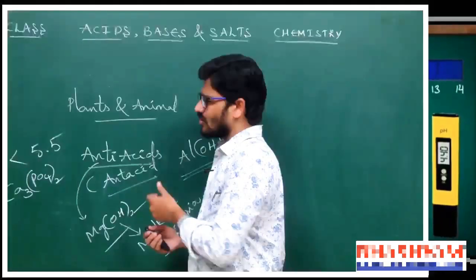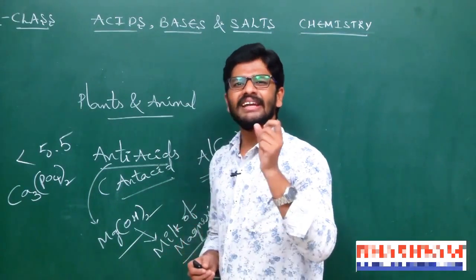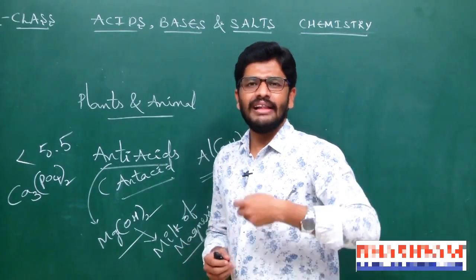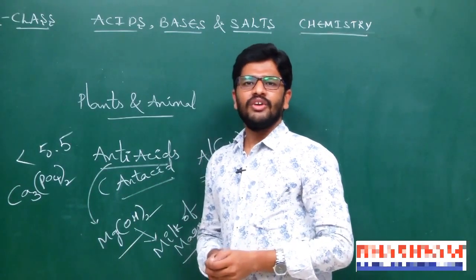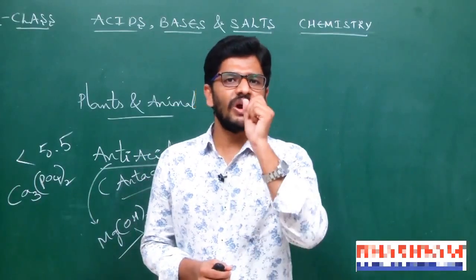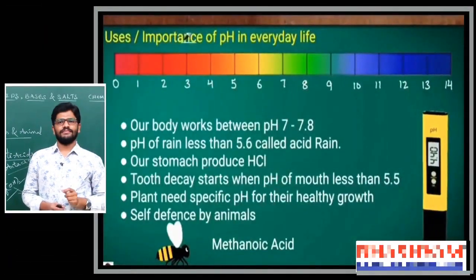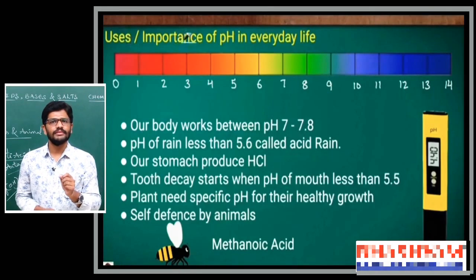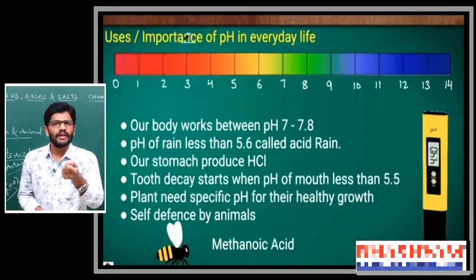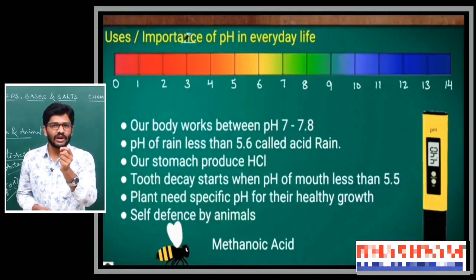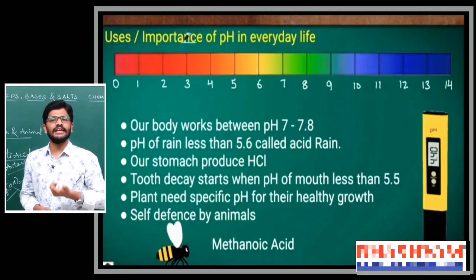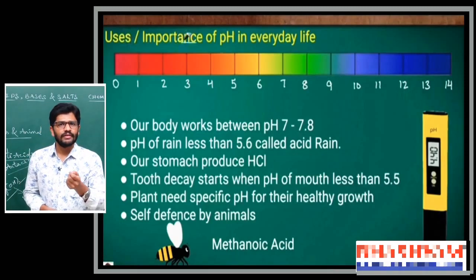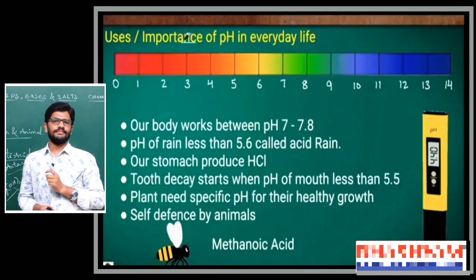So plants also require a certain pH for healthy growth. If the soil is acidic, we can use basic fertilizers. Otherwise, if the soil is basic, we can use acidic fertilizers.